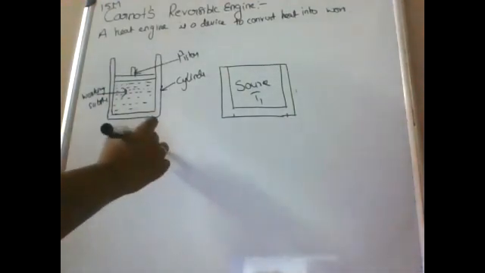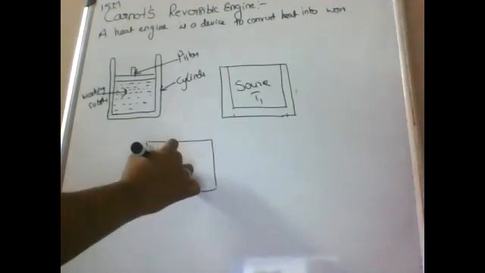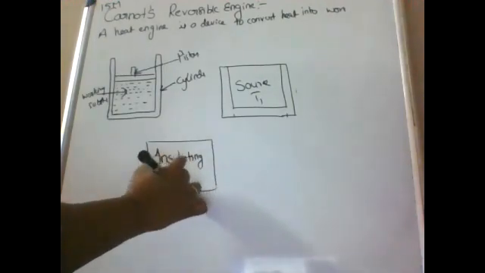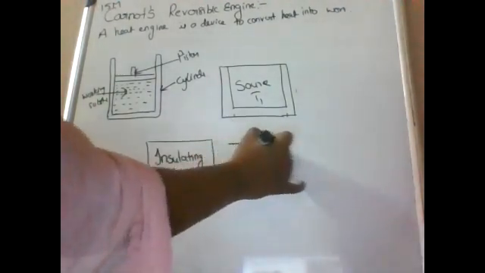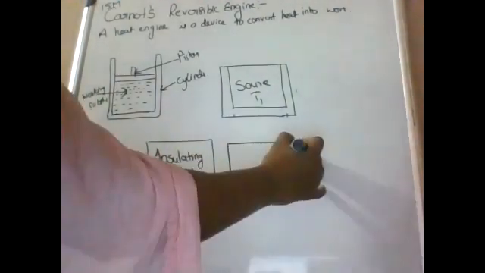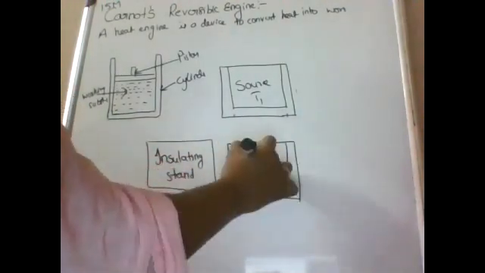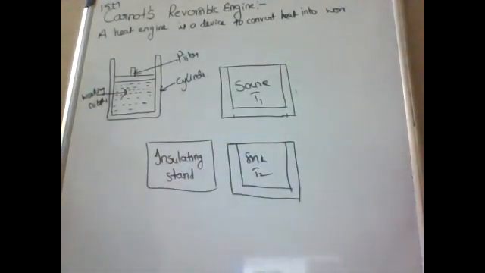Third one, insulating stand. And fourth one, sink, at T2 Kelvin. So this Carnot's reversible engine has four parts: first is the working substance, second is the source, third is the insulating stand, and fourth is the sink.